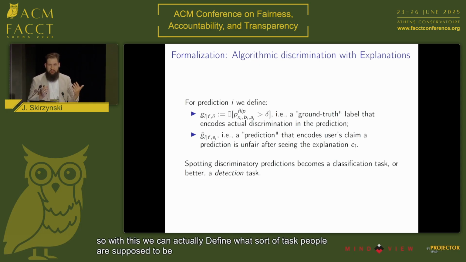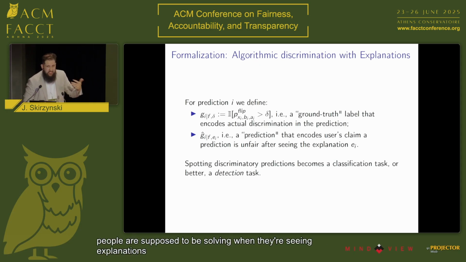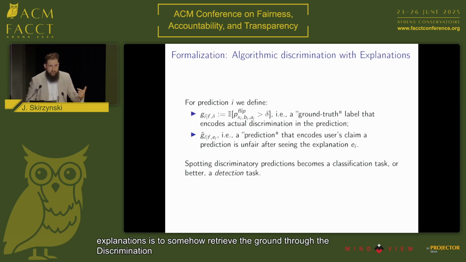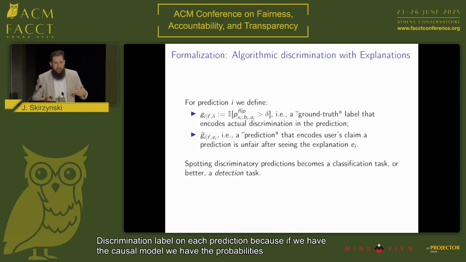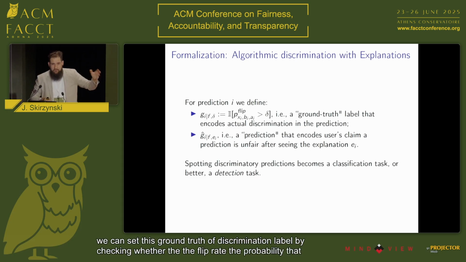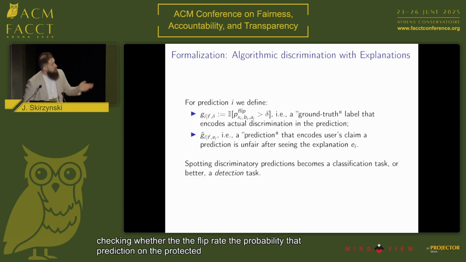Okay, so with this, we can actually define what sort of task people are supposed to be solving when they're seeing explanations. So what they would need to do when seeing the explanations is to somehow retrieve the ground truth discrimination label on each prediction. Because if we have the causal model, we have the probabilities, we can set this ground truth discrimination label by checking whether the flip rate, the probability that the prediction flips if we intervene on the protected attribute, is larger than delta or not.